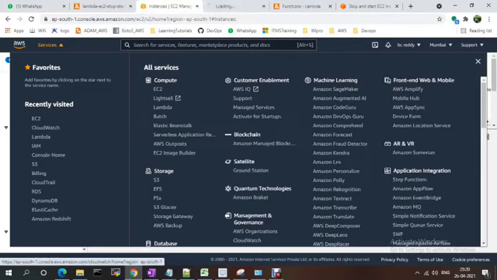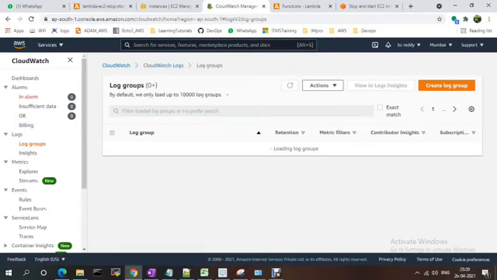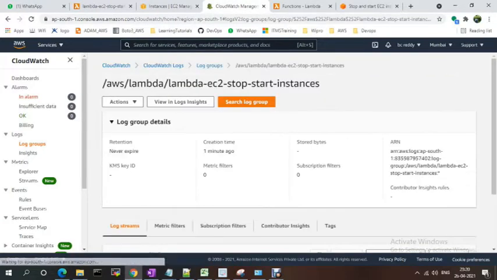If you go to CloudWatch, go to Logs, Log groups. See here, just now it was created, the AWS Lambda EC2 stop instances log group.